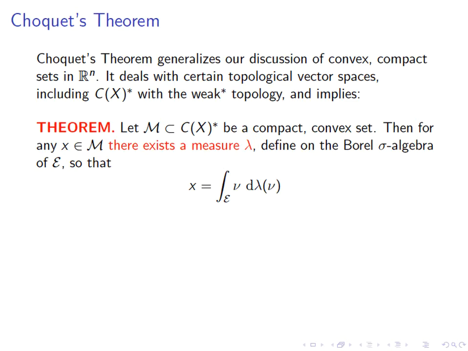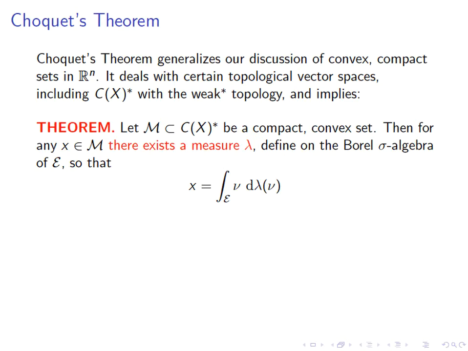But this time we have to use the more complicated looking definition of average. There is some probability measure lambda on the sigma algebra of extremal points, so that the integral over the extremal points with respect to this probability measure lambda gives us the point x.